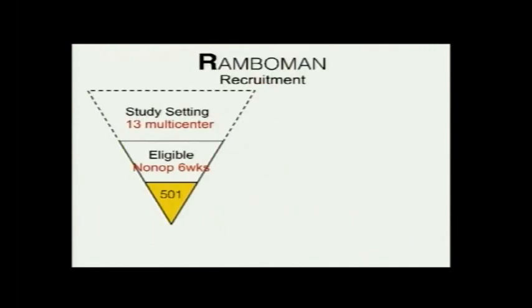Now, every particular time point you can hang on the frame like that. So whenever you are reading a paper, you just draw a small gate frame on the side of the paper and fill in these numbers, you will understand what is happening. Then come to the RAMBOMAN.